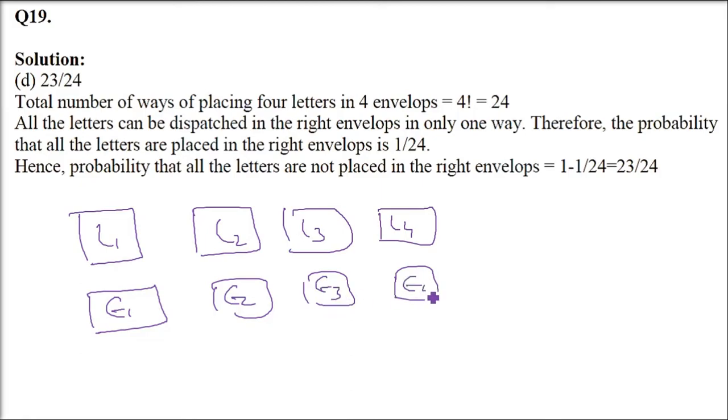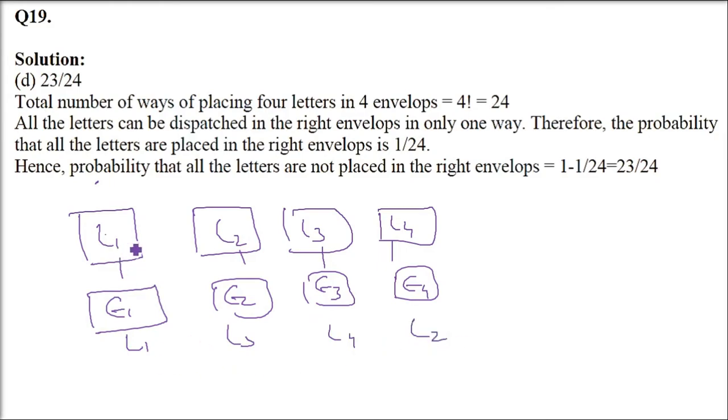So there is only one possibility that all the letters go to the correct envelope, correct letter going to correct envelope. But how can these 4 letters be arranged? Because they can go like this, they can go like this, L1, L3, L4, L2.